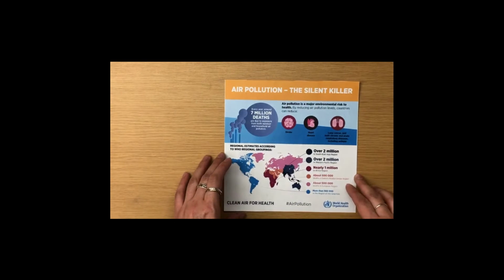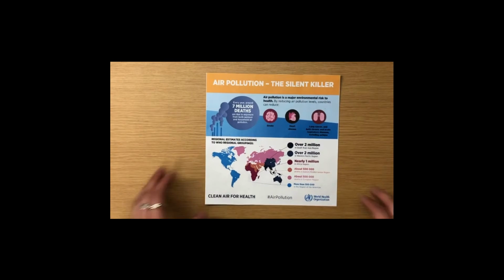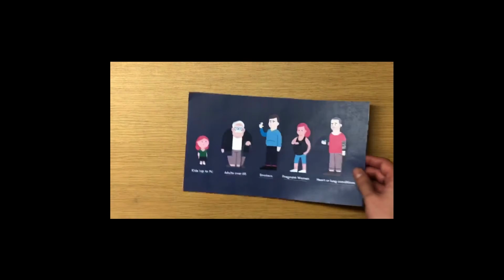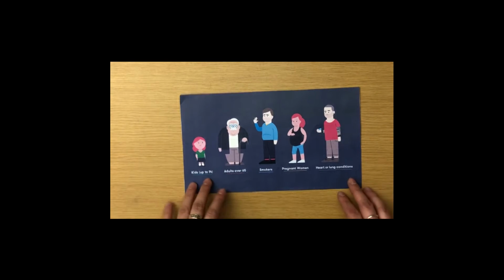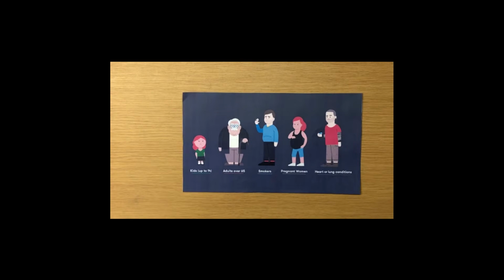An infograph from the World Health Organization highlights this impact. They stated 7 million deaths are due to exposure from both outdoor and household air pollution. These include strokes, heart disease, lung cancer, respiratory diseases, and also asthma. And this affects people worldwide. The people who are most susceptible to air pollution effects are kids, adults over 65, smokers, pregnant women, and those suffering from heart or lung conditions.